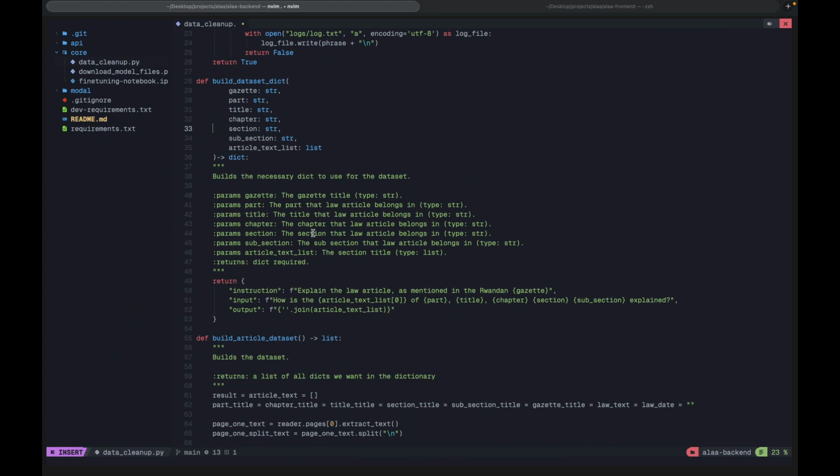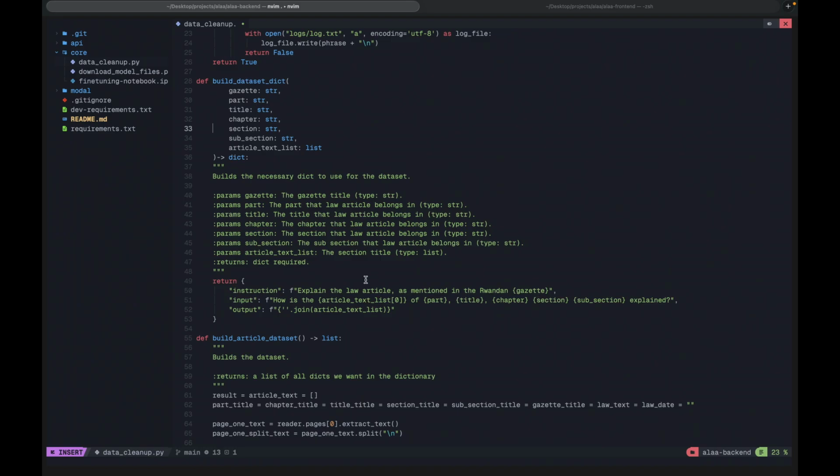So for our case, the instruction is: explain the law article as mentioned in the Rwandan official gazette. So I provide this gazette. You might be giving it the labor laws, or different other laws, but this is going to be extracted from the page title.